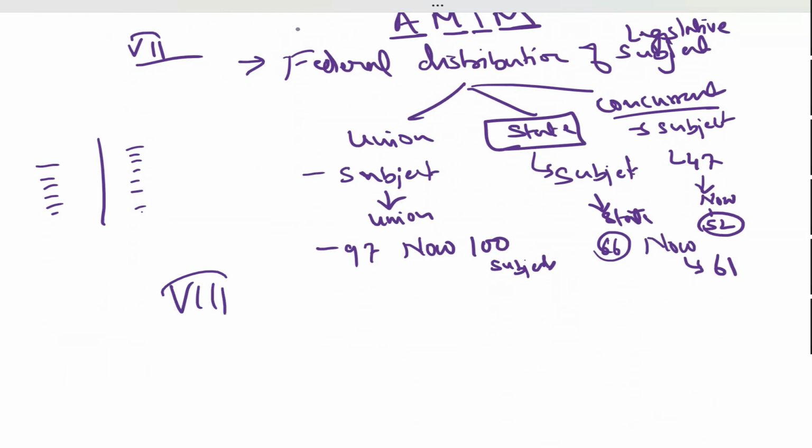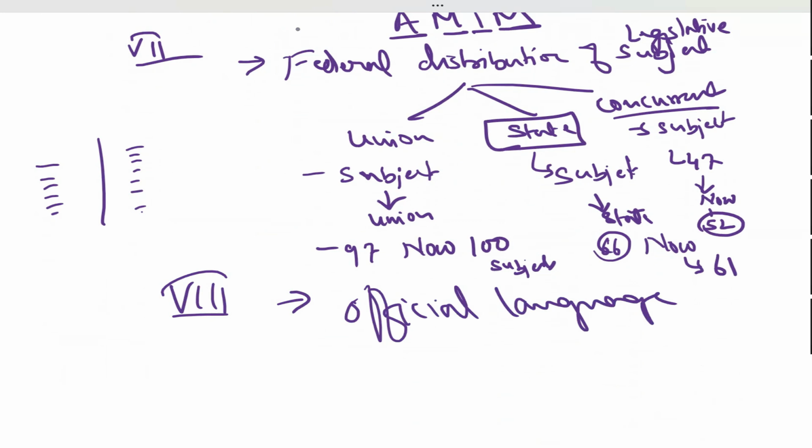8th schedule. What is there in 8th schedule? Official language, sir. How many languages are there? 22. 22 official languages are there.